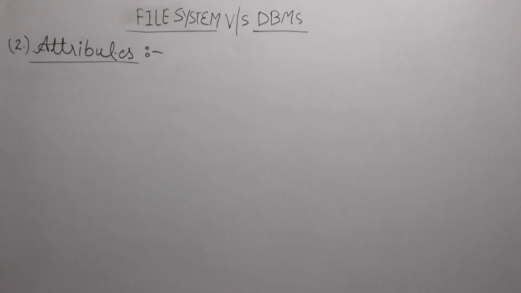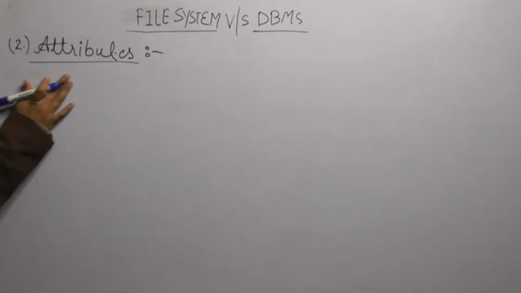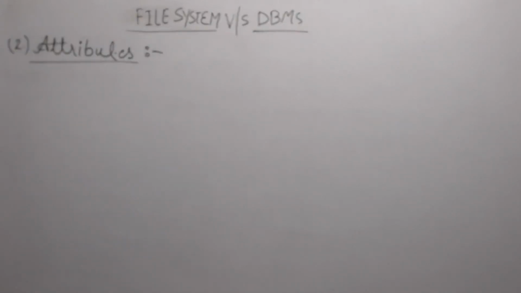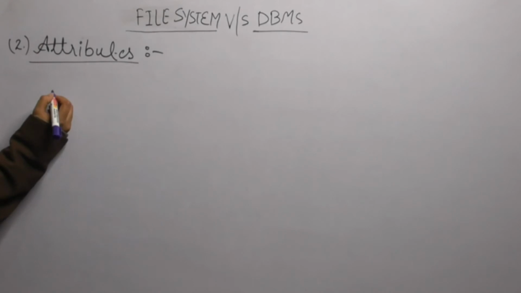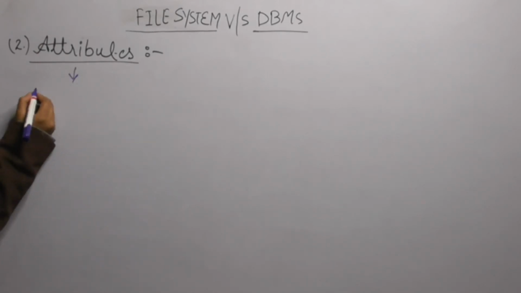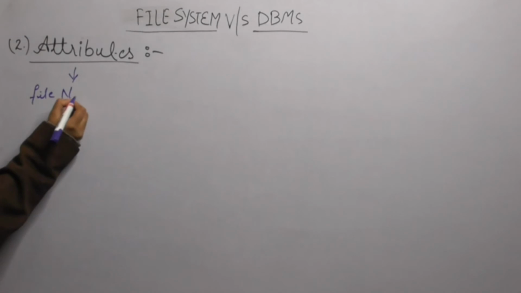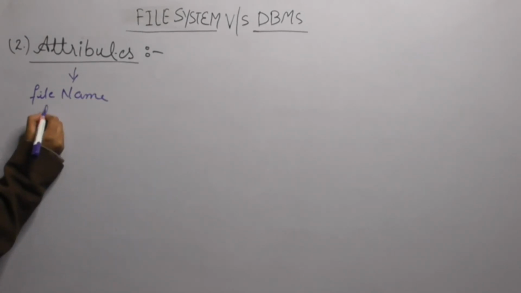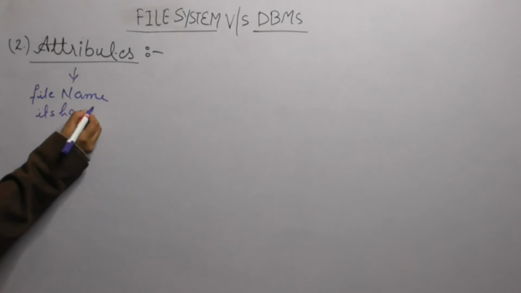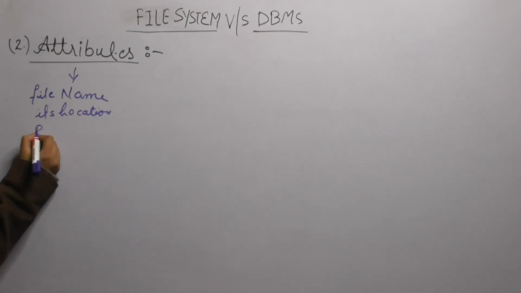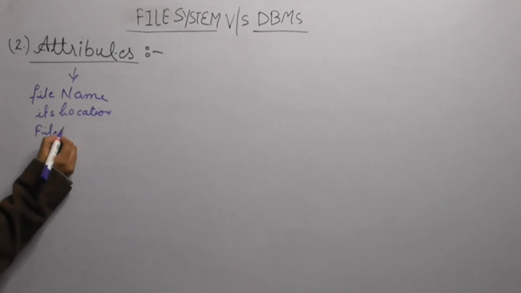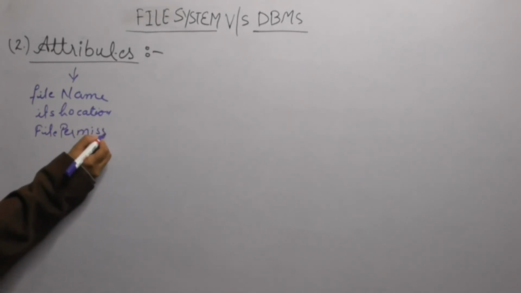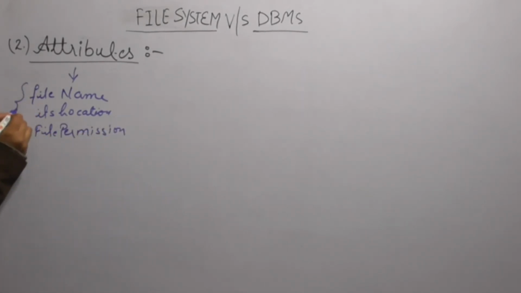Now let's come to the second point, that is attributes. Whenever we search any data using the file system, we require attributes, right? Now what are attributes? Attributes means file name, its location and file permission. So these are basically the attributes which are required using the file system.